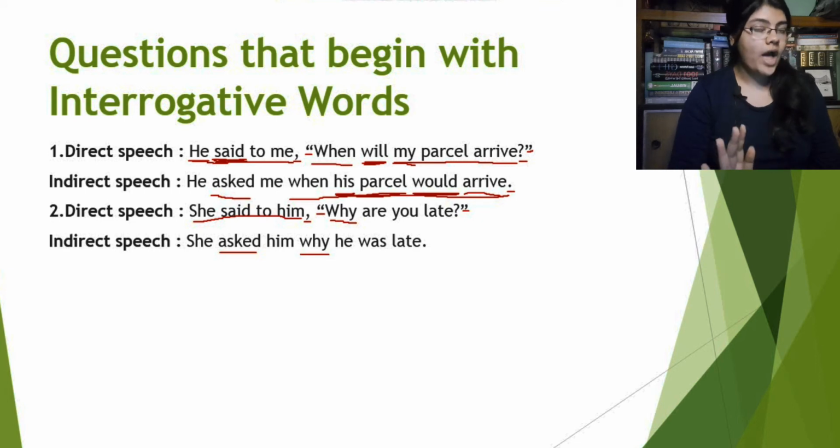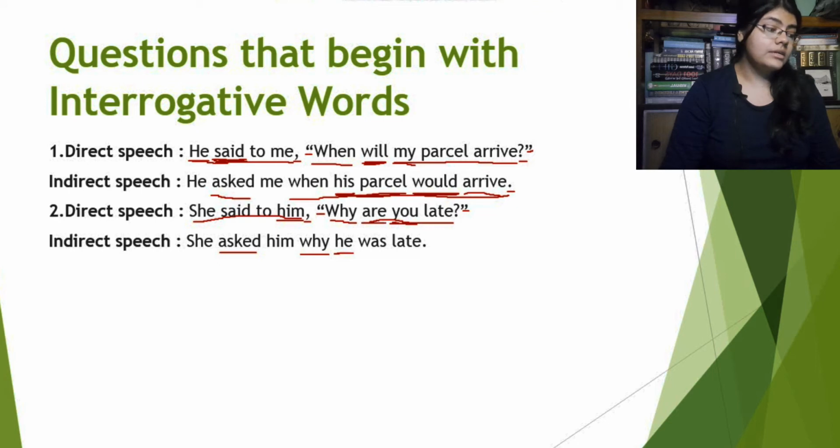We will just use "why". Now for the rest of the sentence, this is a question sentence. "Are you late?" will be "he was late". "You" will become "he" because she said to him, right? That's why "you" will become "he".